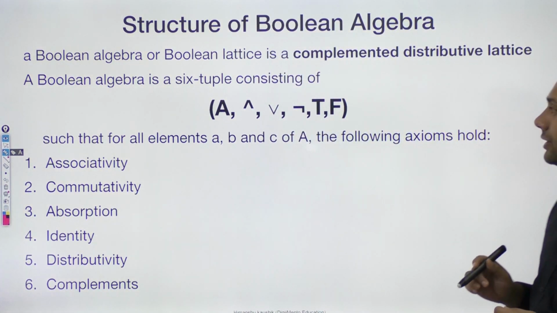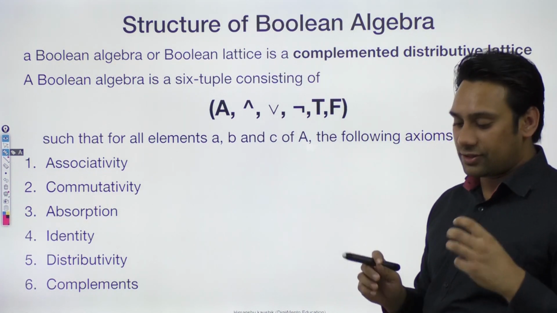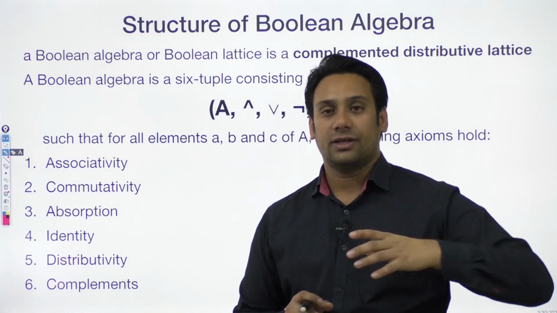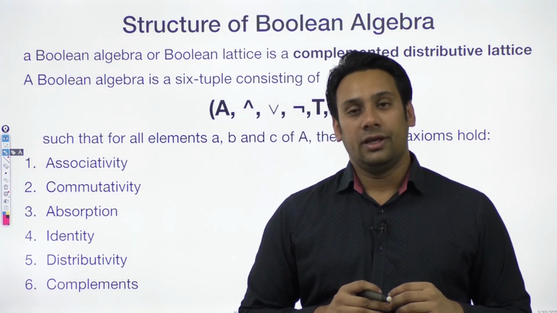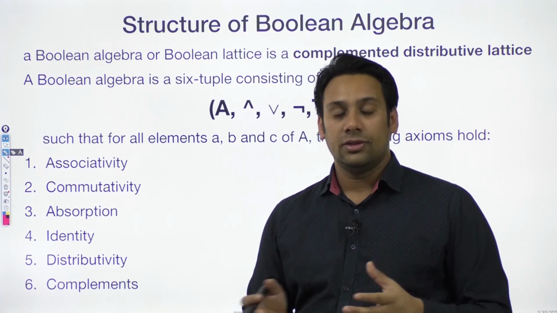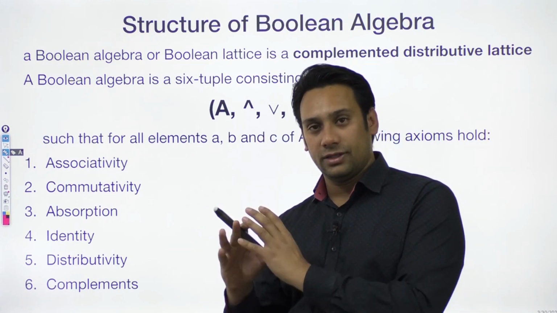When can we say that? Basically a Boolean algebra follows a structure. This is a topic in discrete mathematics which is called structures of algebra. If any algebra is following a certain kind of axioms, then that algebra will have a different category.